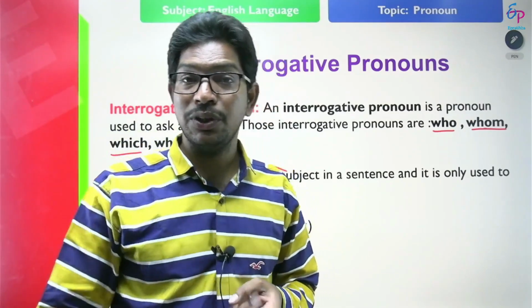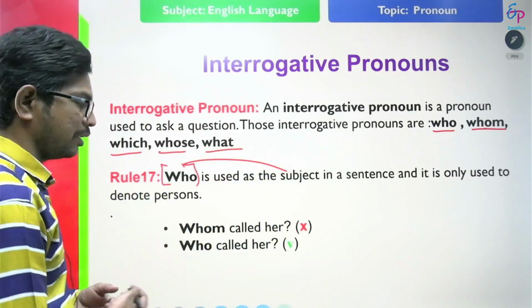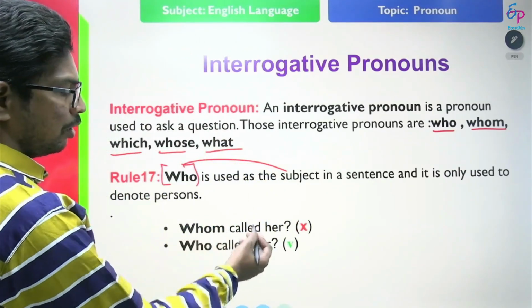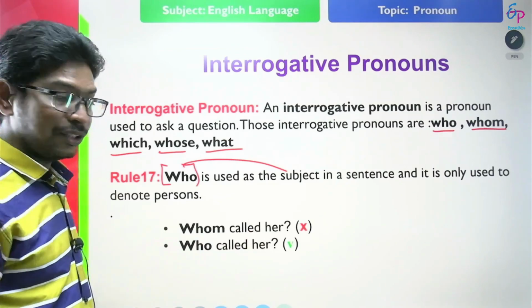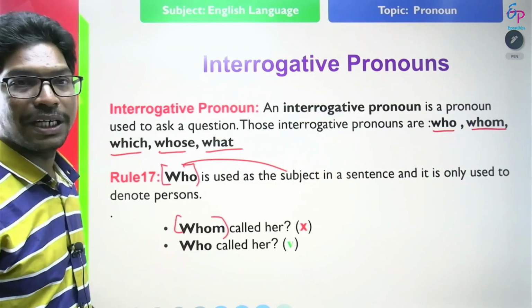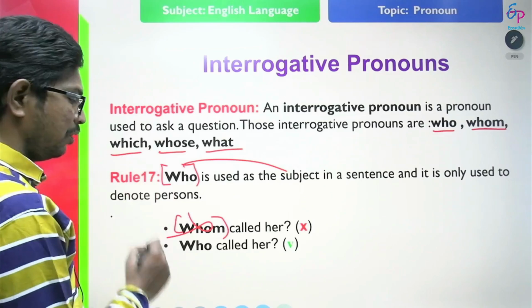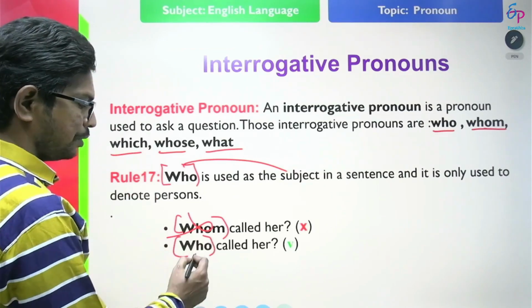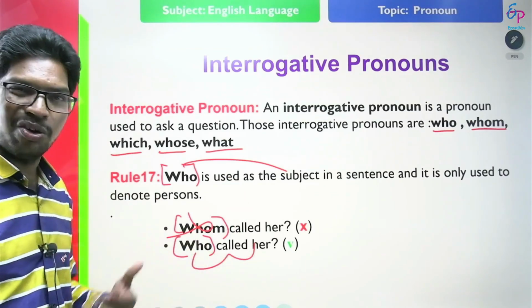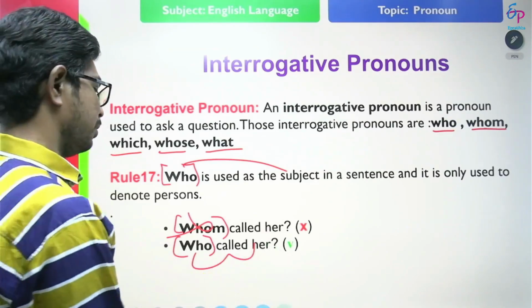It always refers to only persons, not things. Look at the example and find out the error. Whom called her? In this statement, whom is used as the subject in a sentence. Whom cannot be used as a subject in a sentence. Only we use who as the subject. Who called her is correct, not whom called. Only who is used as a subject.